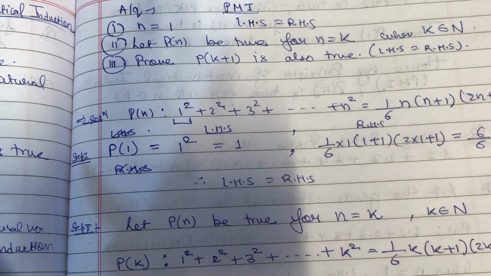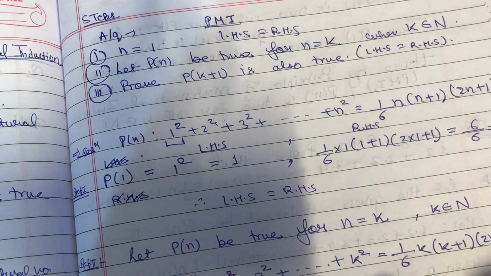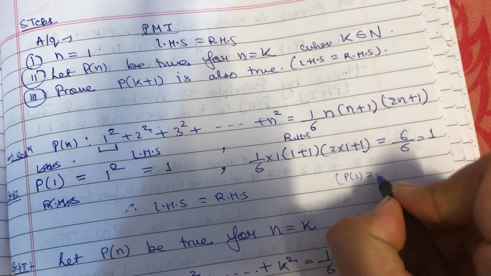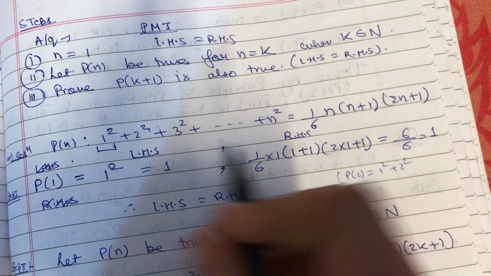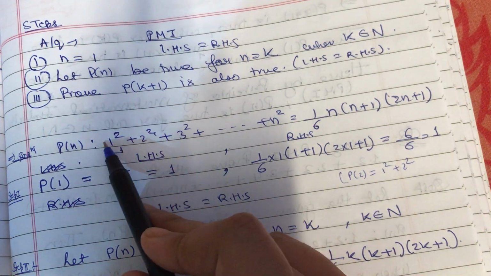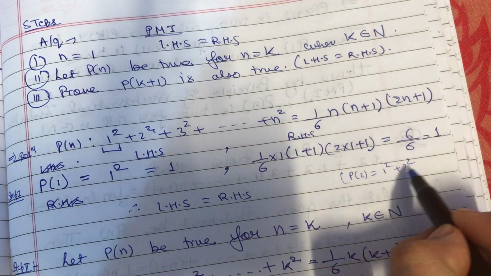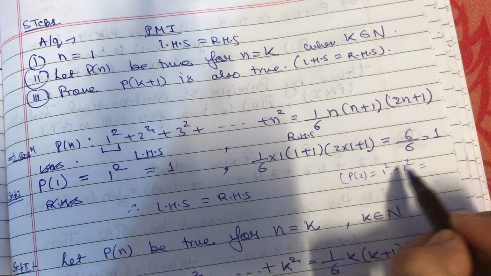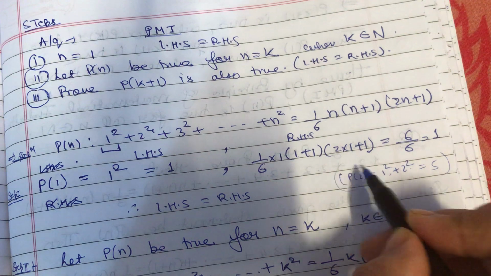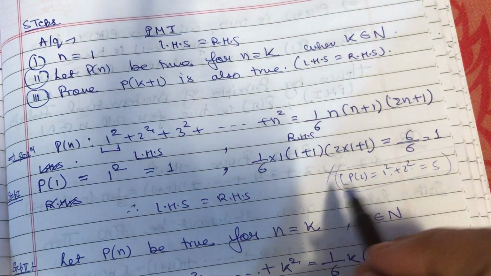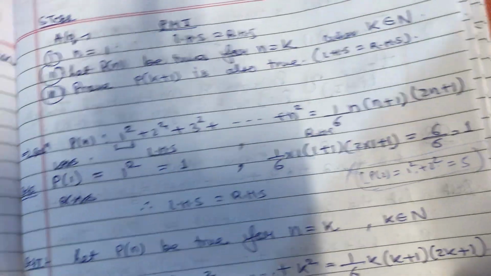Again, let me explain P2 and then you can tell me the value. P2 is going to be 1 square plus 2 square, because these first 2 terms I'll choose in case of P2. Similarly, P3 means first 3 terms, right? So this is the value, 2 square plus 1 is 4 plus 1, that is 5. The value of P2 is 5, right? You don't need this. I'm just doing it to make you understand how to find P1, P2.